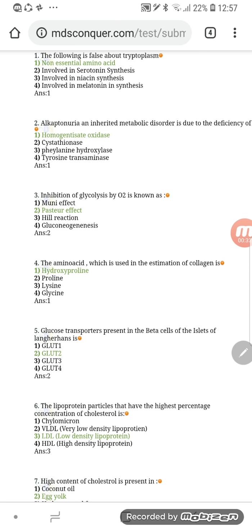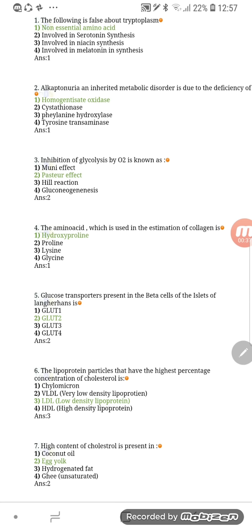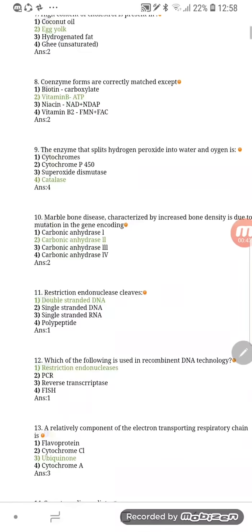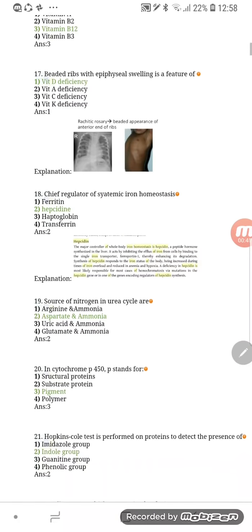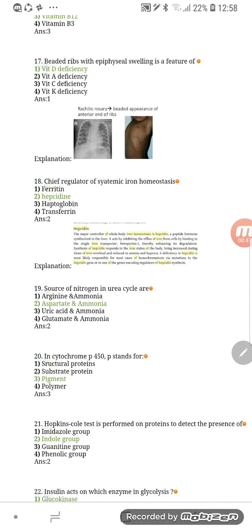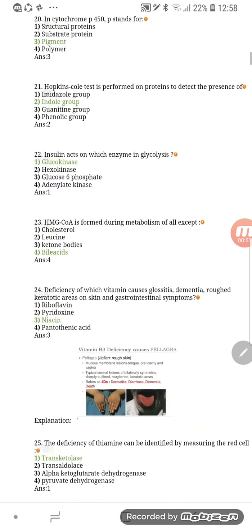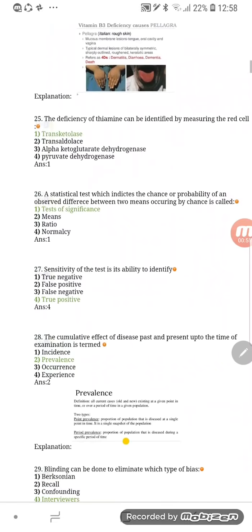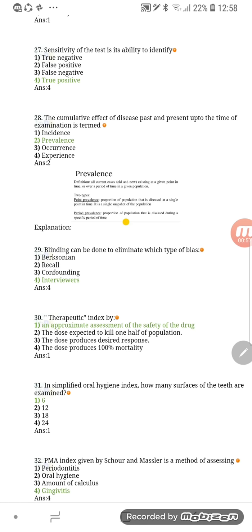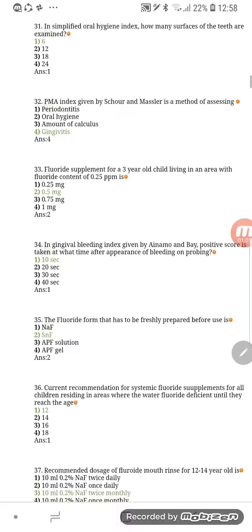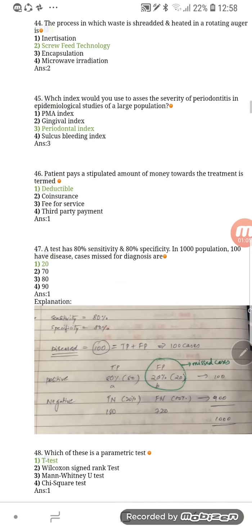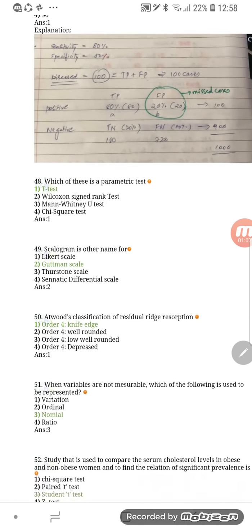Coming to the third question, it is a key correction. You can see this is the third question, which is a key correction. The key correction is already done. The next one, you can see for the 17th question we have added an explanation. For the 18th question, as per the request, we have added an explanation. The next is the 28th question, as per the request, we added an explanation. And next is the 47th question, we added an explanation.